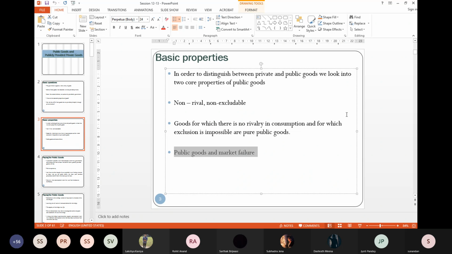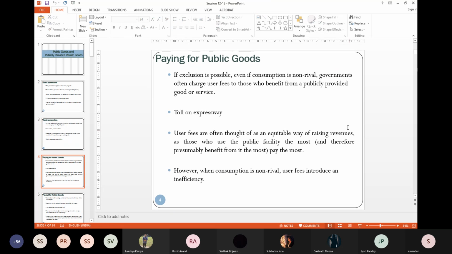So if there is a free riding issue, if no one is willing to pay, the market will not exist at all. Though had the good been there, everyone would have benefited, right? We have talked about it under the market failure topic. Now, if the good is a pure public good, you cannot exclude.